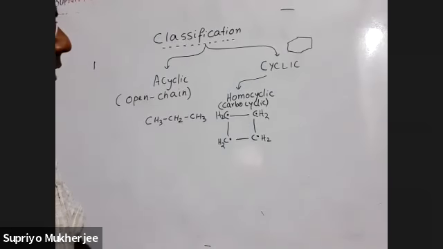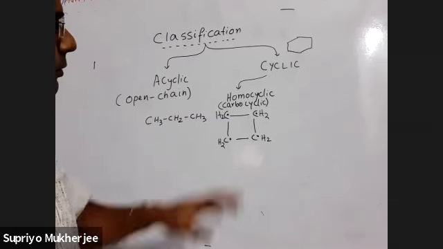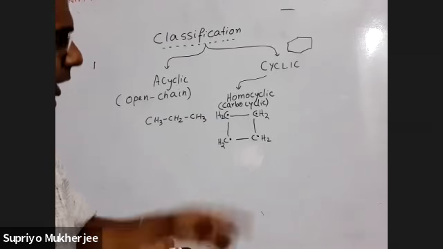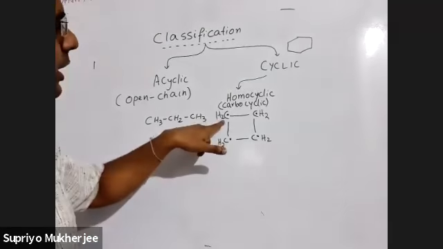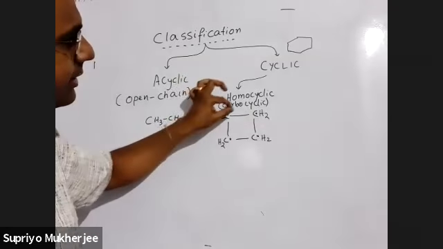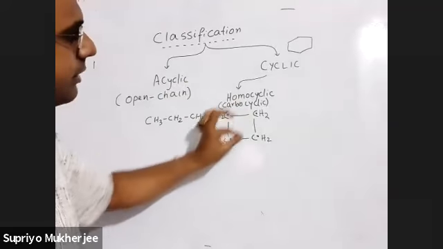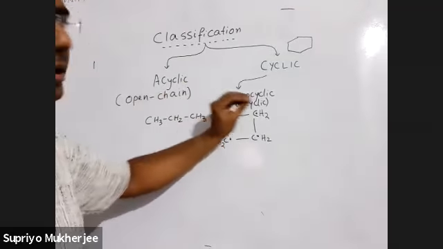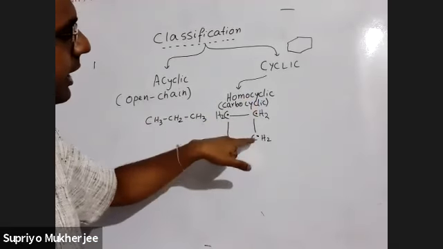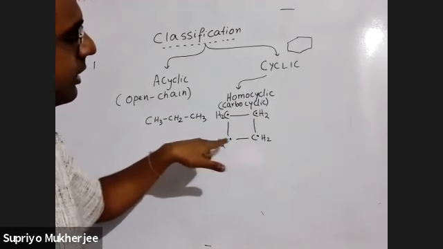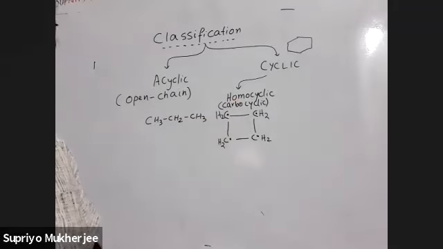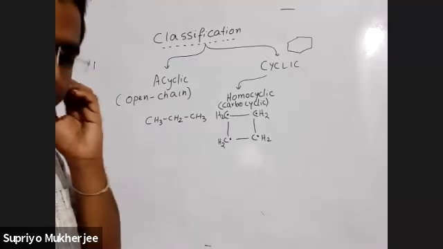Clear? Okay. Sir, why is it called carbocyclic? I haven't finished completely yet. The basic reason is all the vertices of the cycle are composed of what? Carbon. If you see all the vertices of the cycle, every corner has carbon, right? That is why it is called carbocyclic. Okay? Clear? Yes sir.